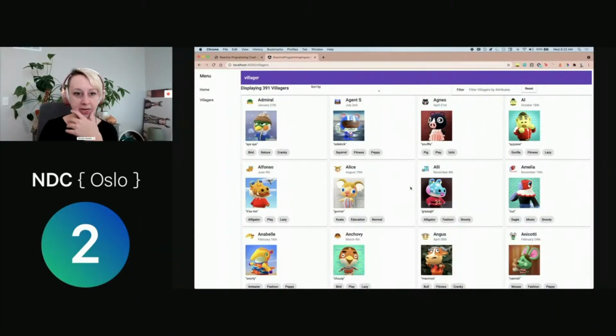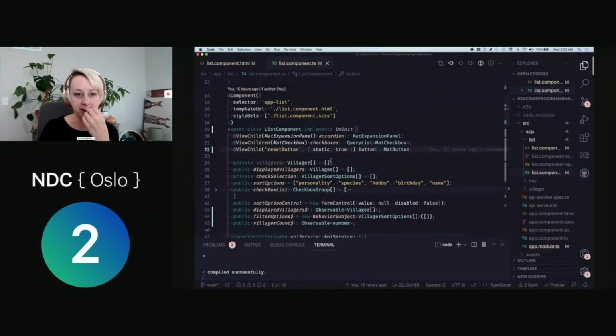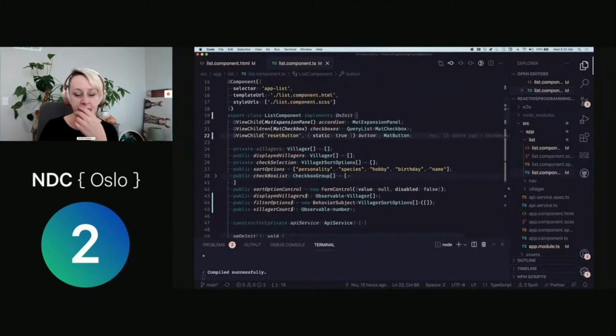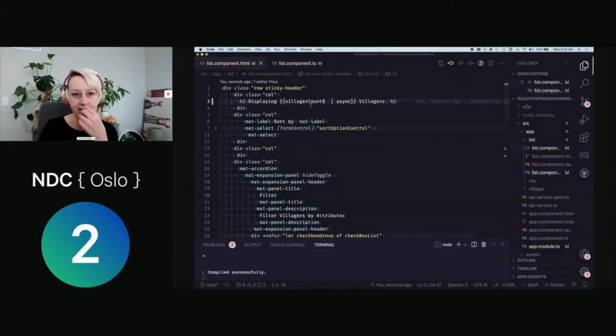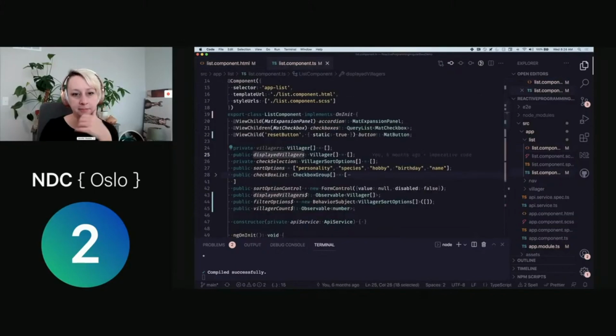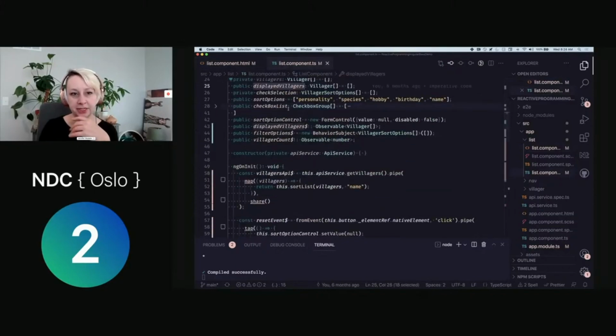All right, so let's take a look at the code that is building our application here. I have my list component, and let's look through what's going on here. I have my displayed villagers, and this is what I have in the DOM that I'm iterating over. And so that's our starting point. Other things I care about, I have my list of checkboxes.